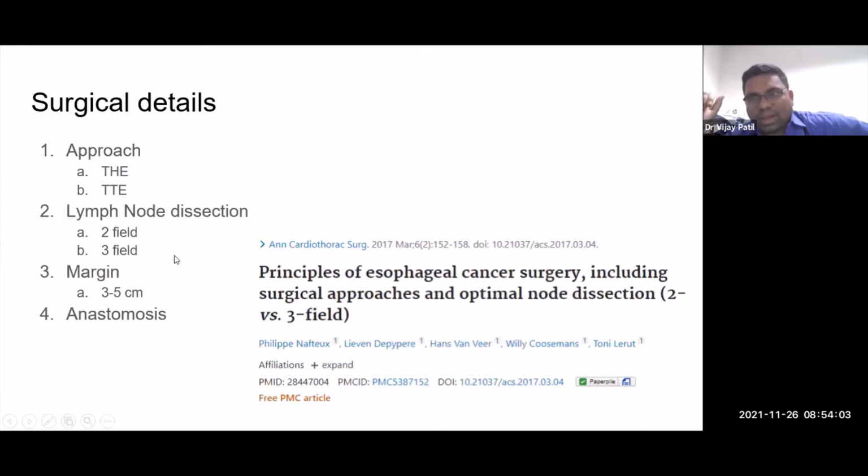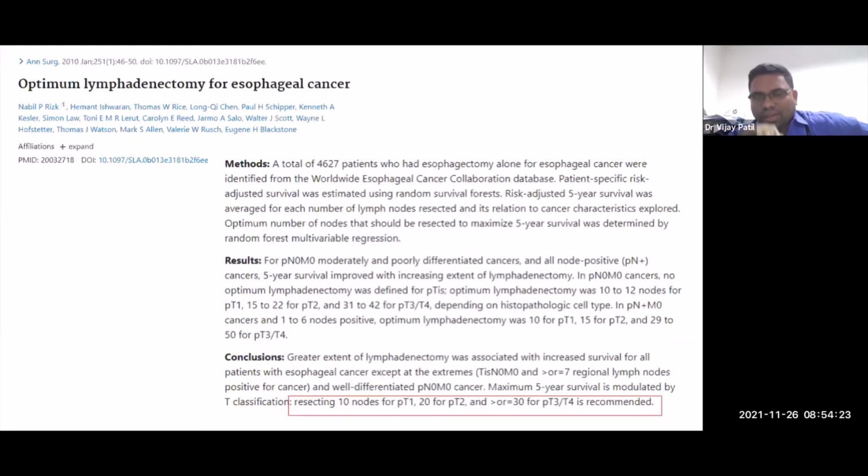Like I told you for cervical esophagus, when we were discussing radical chemoradiation, there's no role of elective nodal radiation when you are using radiation as a radical modality. What about if you're using surgery as a radical modality? Would you go for lymph node dissection? Yes, you do.